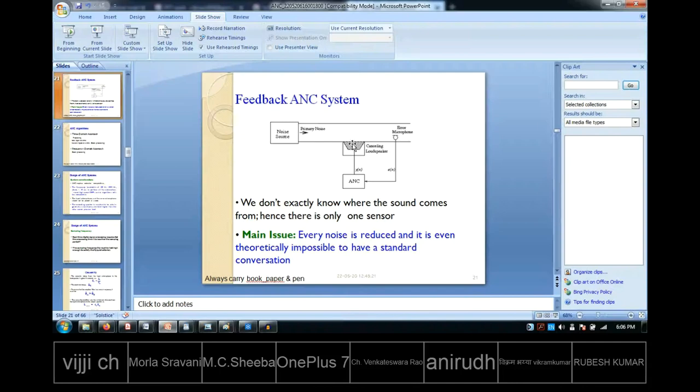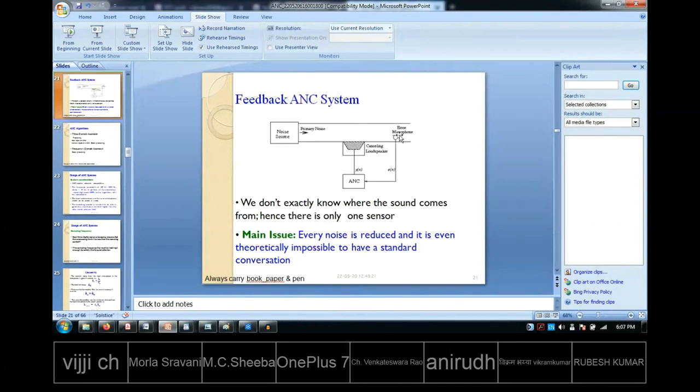See, this loudspeaker will have some transfer function, this mic also will have some transfer function, including those, and this channel, this middle, some air kind of thing, that also will have some transfer function. So overall this particular part corresponds to the secondary path. Already I told, sometimes it may not be sufficient to use one single loudspeaker. You may have to use multiple loudspeakers, then only the noise may get cancelled over here. So in that case you will have multiple secondary paths.